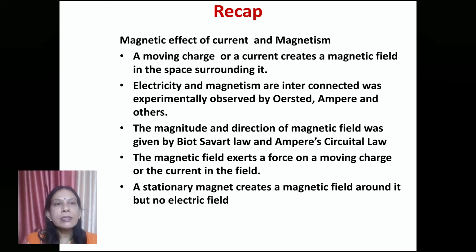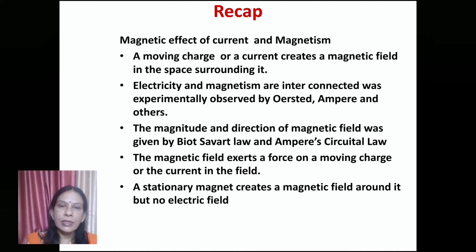Electricity and magnetism are interconnected. It was experimentally observed by Oersted and Ampere. The magnitude and direction of the magnetic field so developed was given by the Biot-Savart law and Ampere's circuital law.